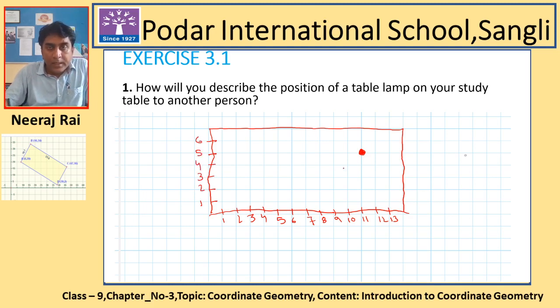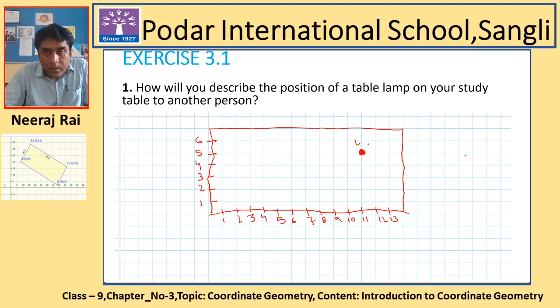So when you are talking about this particular point, the table lamp which is lying over here, let me represent that lamp with L. What will be the coordinates of this point, or the position of this table lamp? We can see that it is 11 units far away from the vertical line.